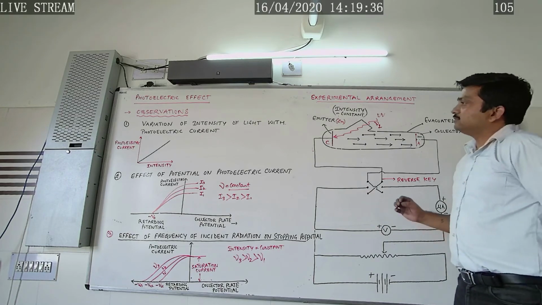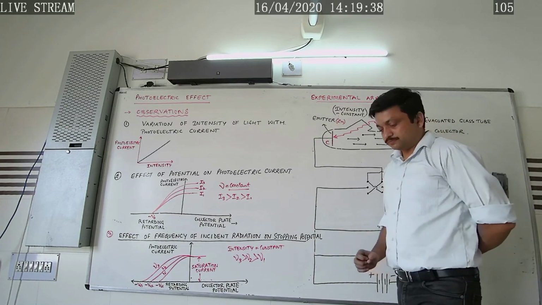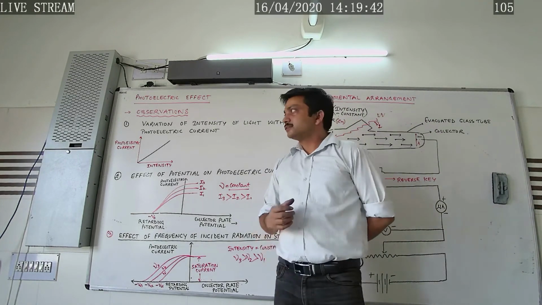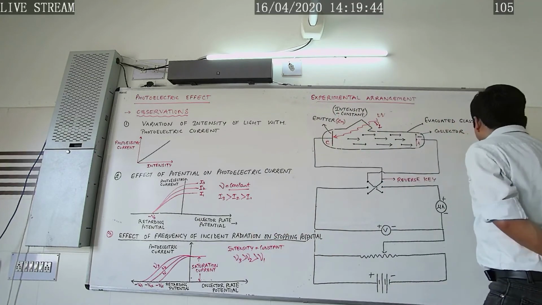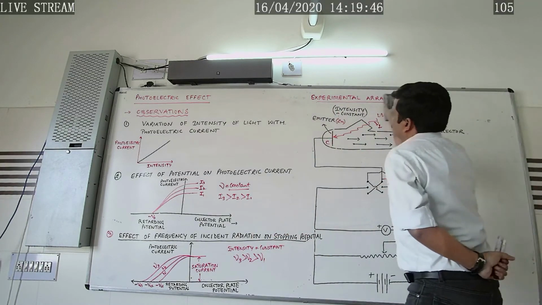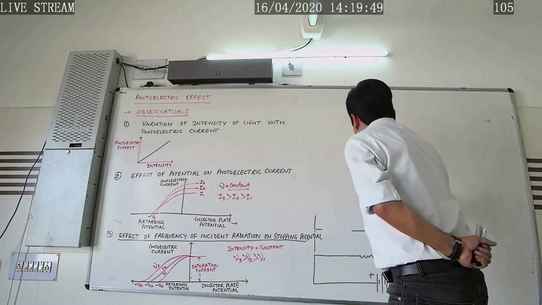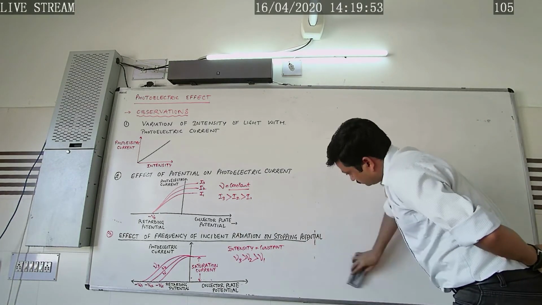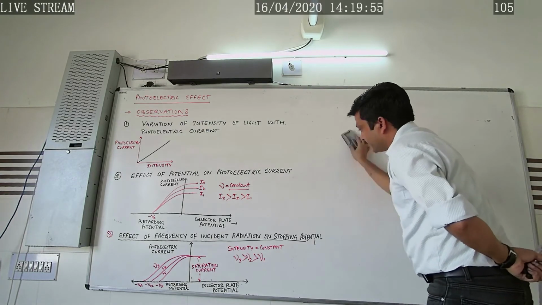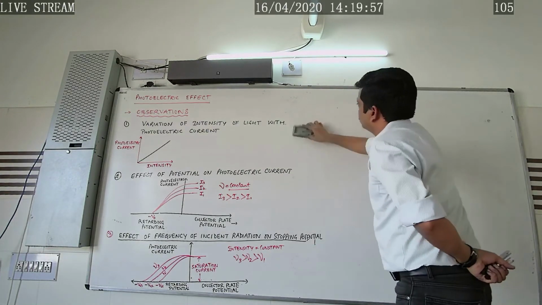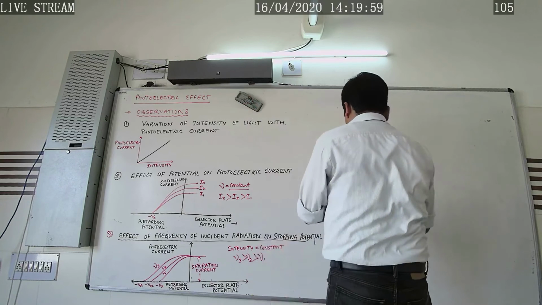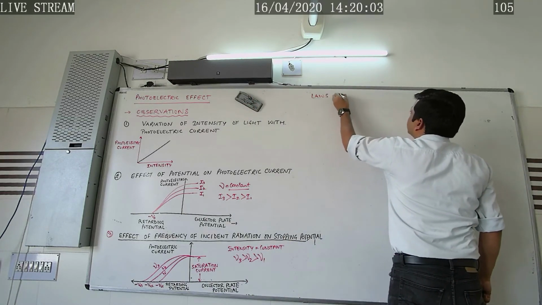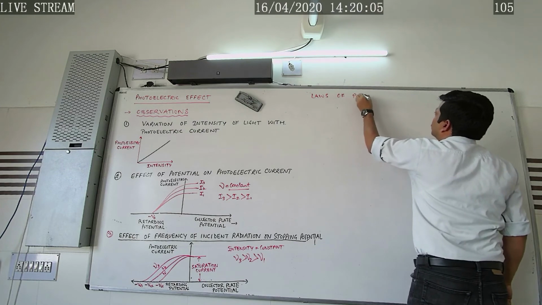Now, on the basis of these observations, the laws of photoelectric emission were explained. Let us study these laws.